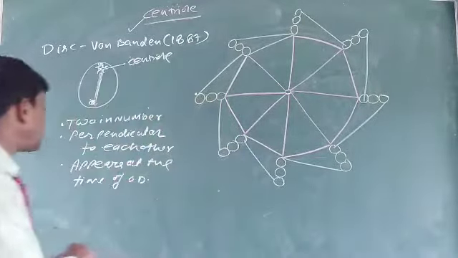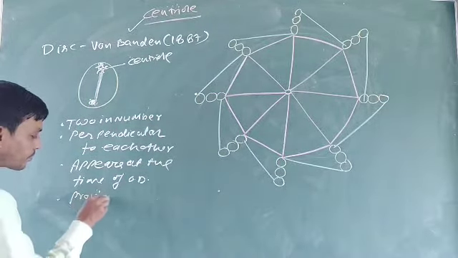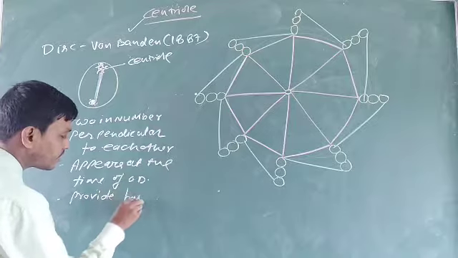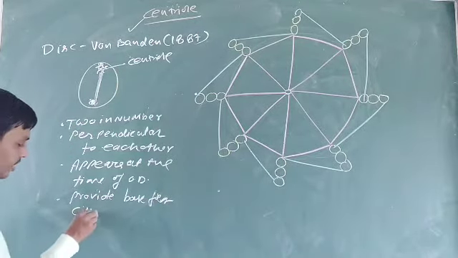So it provides the base for cilia and flagella.